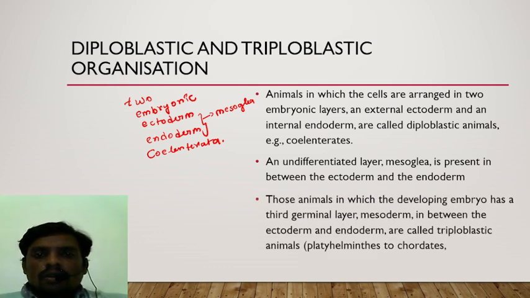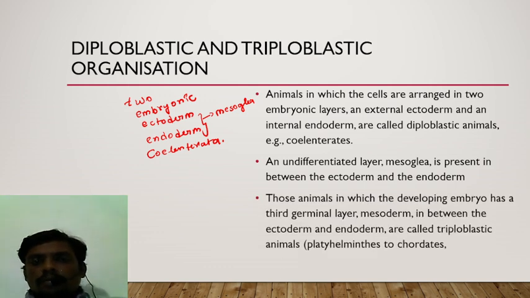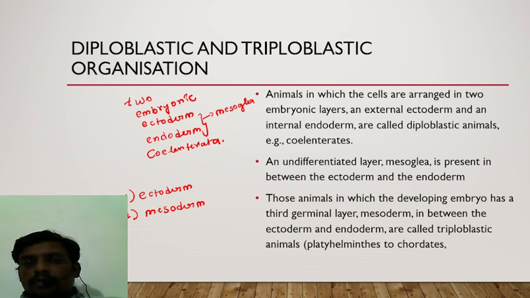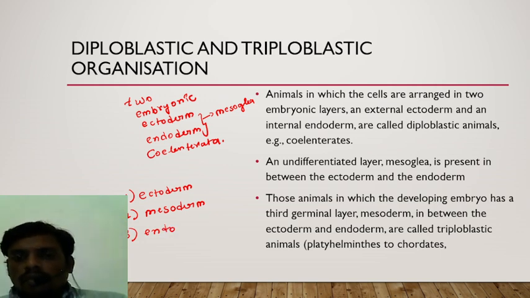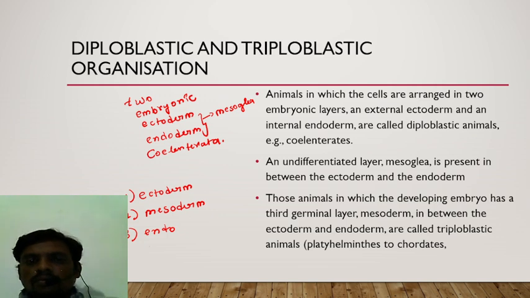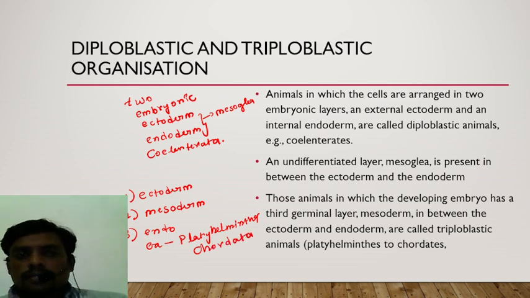And then animals with three germinal layers, like the embryo's outer layer ectoderm, a second layer in the middle of the embryo, mesoderm, and the inner endoderm. Examples: phylum Platyhelminthes, nothing but flatworms, up to phylum Chordata, are generally considered as triploblastic animals.